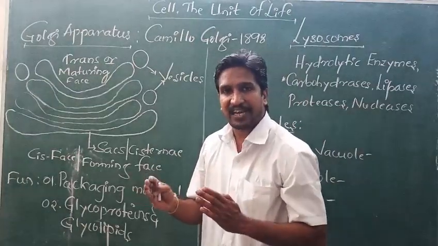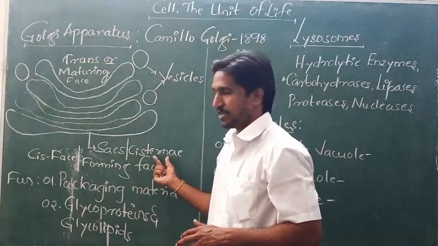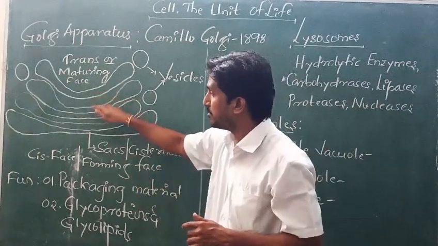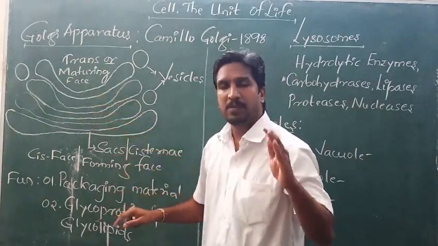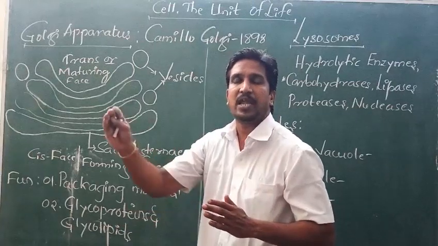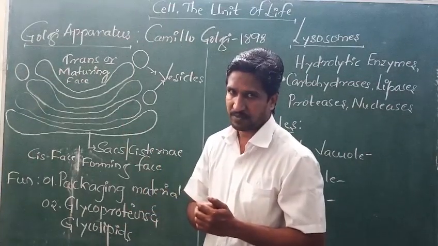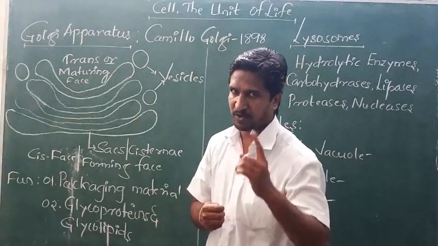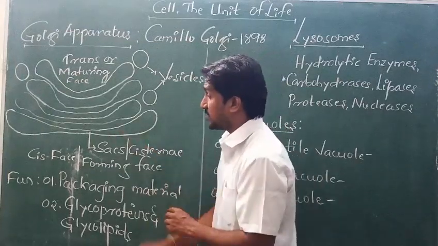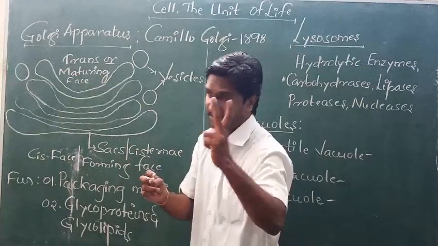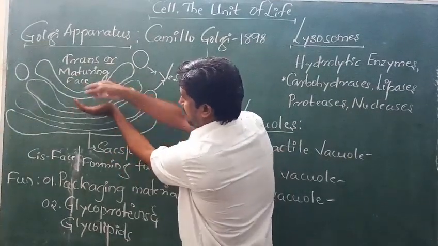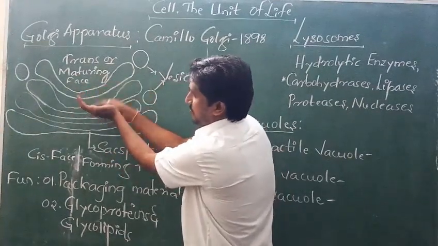Flattened sac-like structures are called cisternae. How many will be there? Here we are showing only 4. Minimum 4, and maximum 8 to 10 cisternae will be present. Right? This is the first point. Second point, these cisternae have two faces. You know very well it looks like this: a concave shape and a convex shape.